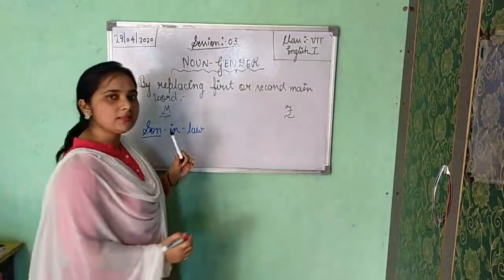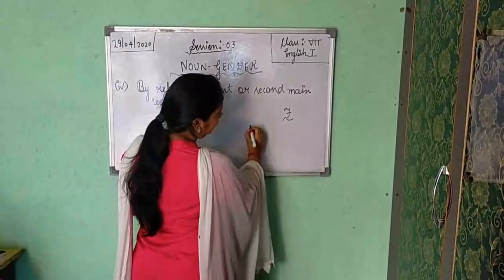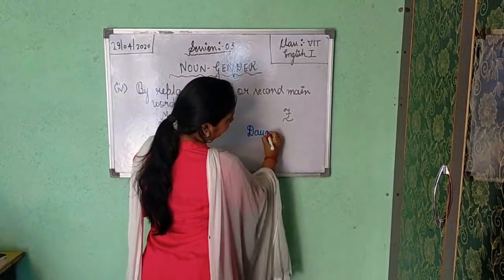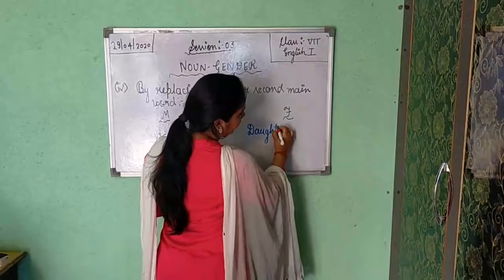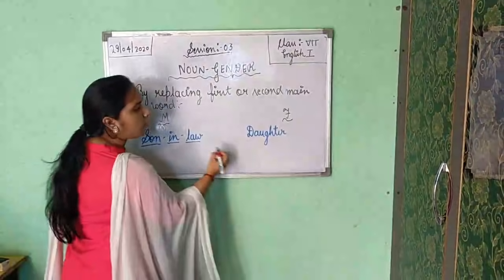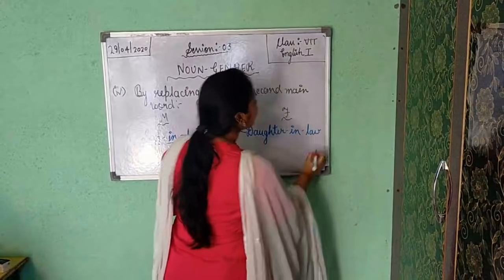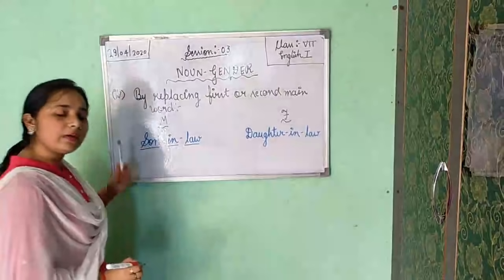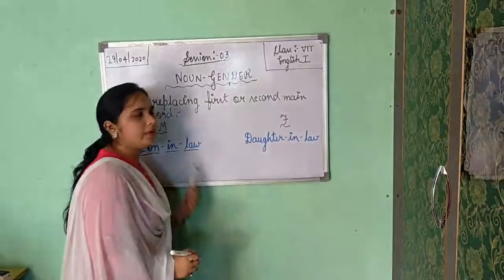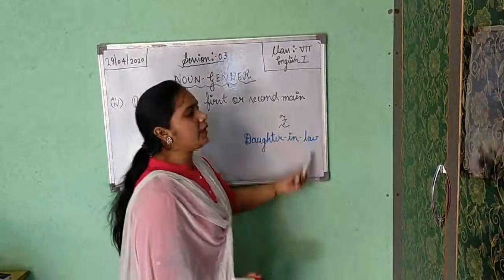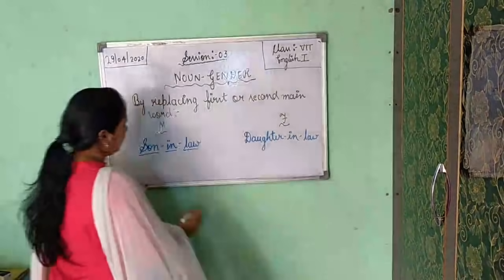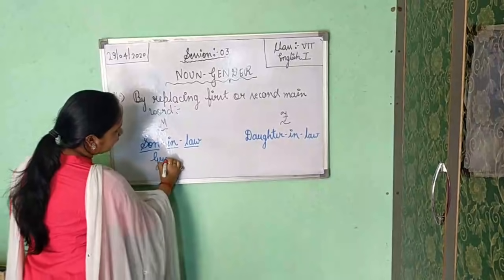Opposite of son is daughter. Okay, so it should be replaced with daughter. Then in and law will be the same, like this. So here you can see we are only changing the first main word, and we are getting the feminine gender of son-in-law.